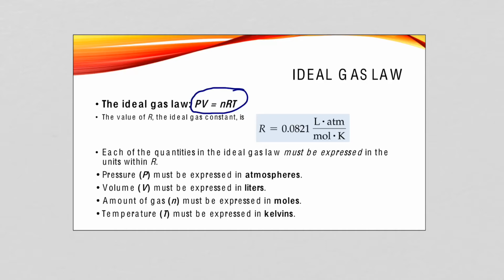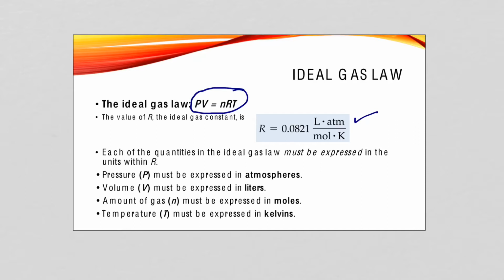So this will be our ideal gas law. Now, the value of R, right? We need to have a value of R, and this is 0.0821. Now, the units here become really important, because the units of R dictate the units that we have to use for the rest of the values in our equation, because our units have to eventually cancel.